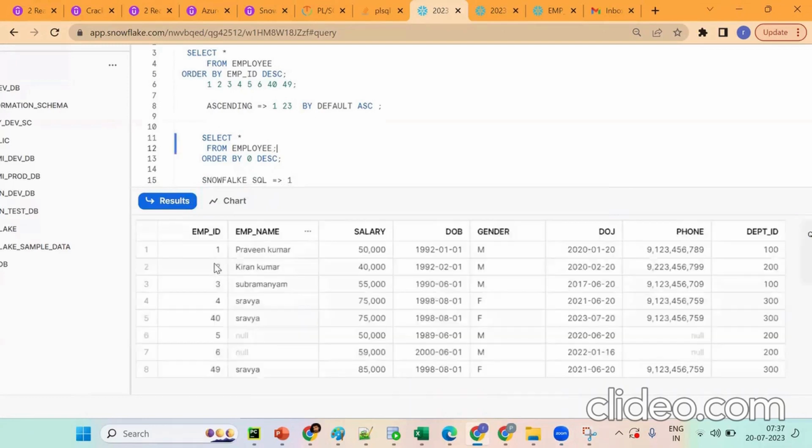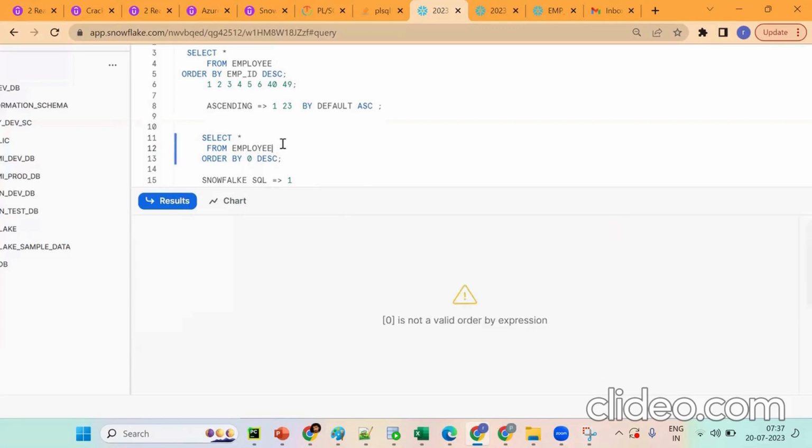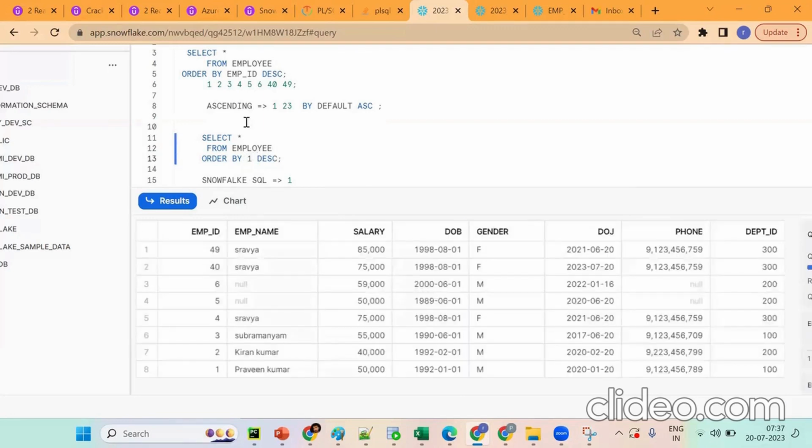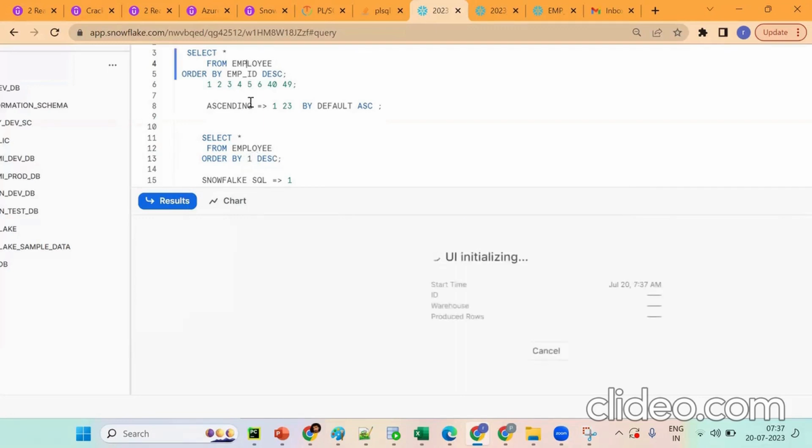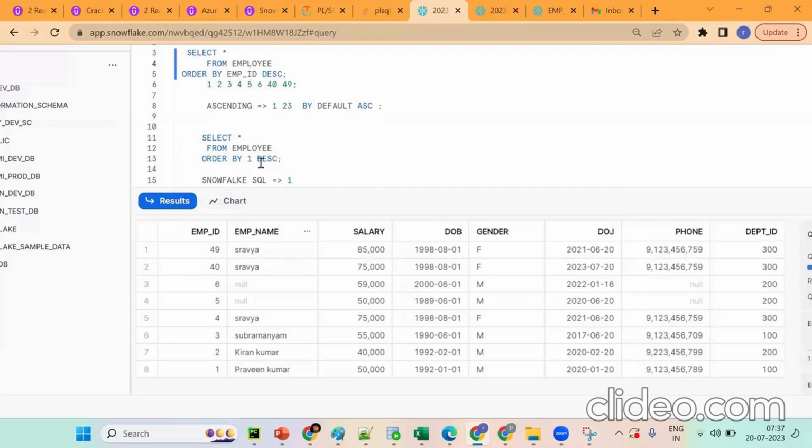This is the first column, second column, third column like this. Now a 0th column is not there. So always we should start numbering with 1, and we should mention the first column or the second column. Instead of mentioning it like this, we can put ORDER BY employee name.